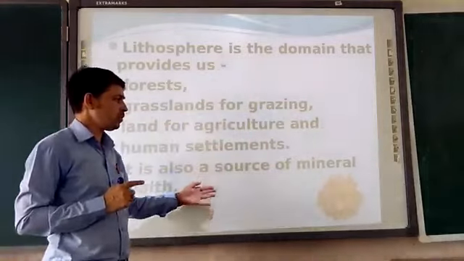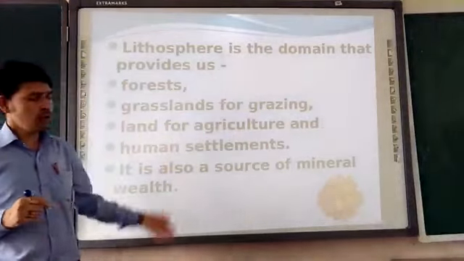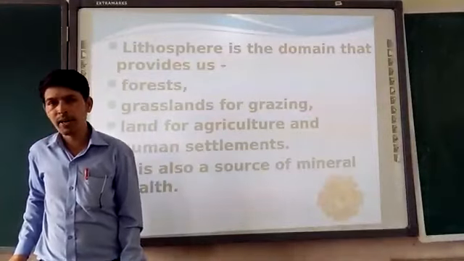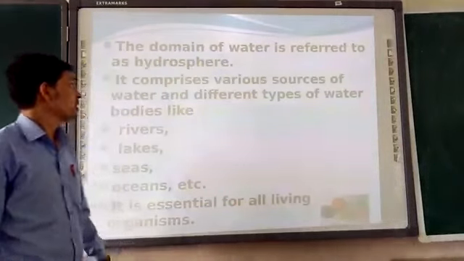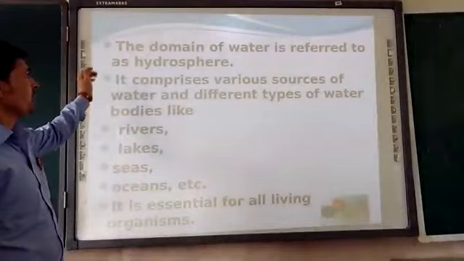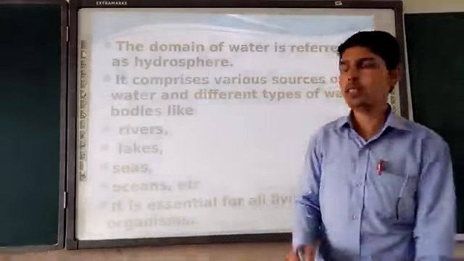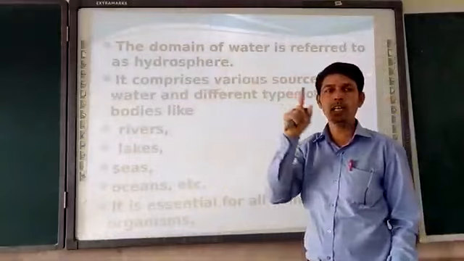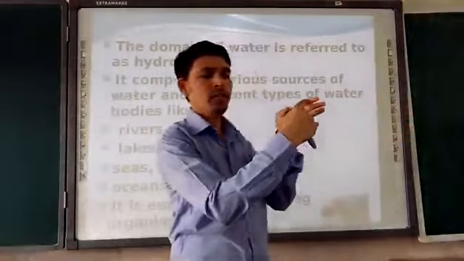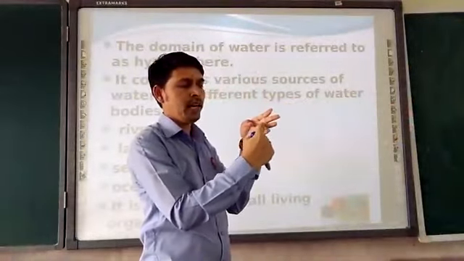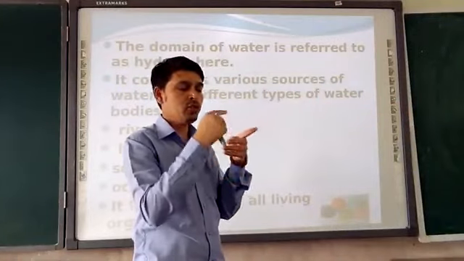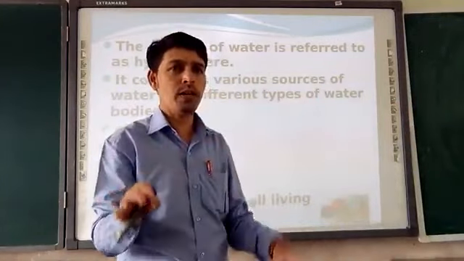Moving further to discuss more about the natural environment components, here is the domain of water. There were four: lithosphere, hydrosphere, atmosphere and biosphere. The first one, lithosphere, is over.